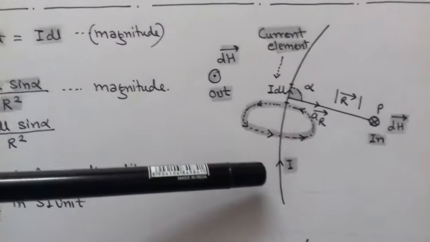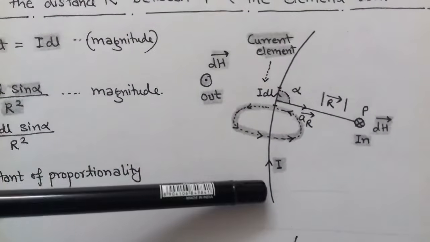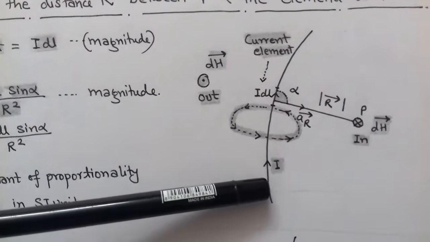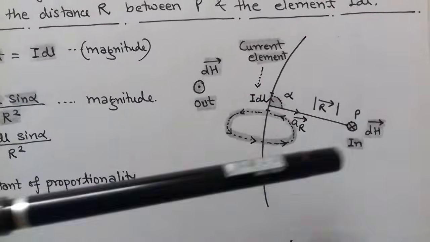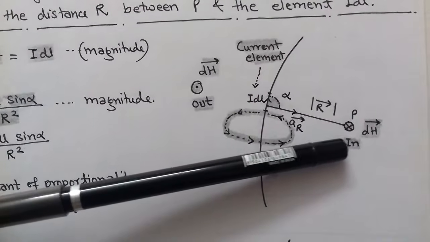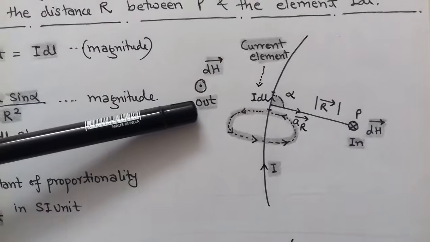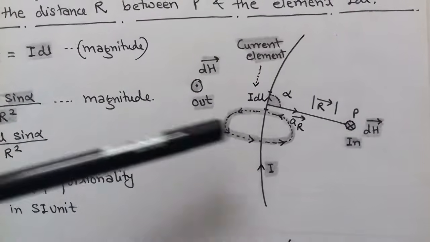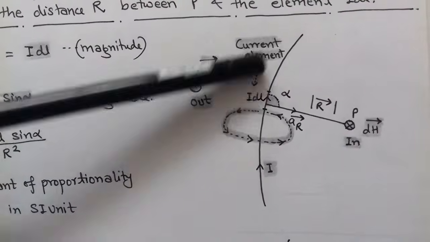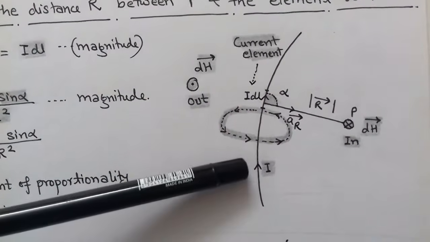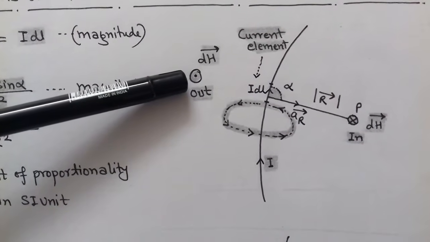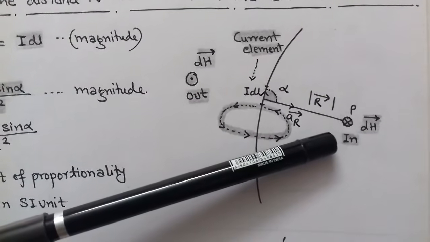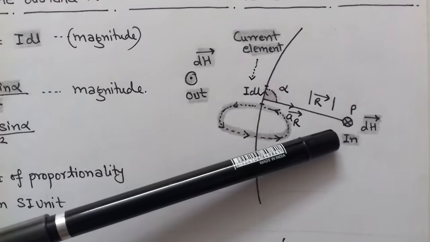For Biot-Savart's law, we consider a wire which carries a constant DC current I. So by using the right hand rule, we give a direction of magnetic field intensity H. So this wire carrying current I, and to the left side of this wire the magnetic field intensity is outward, and to the right hand side of this wire the magnetic field intensity is inward.